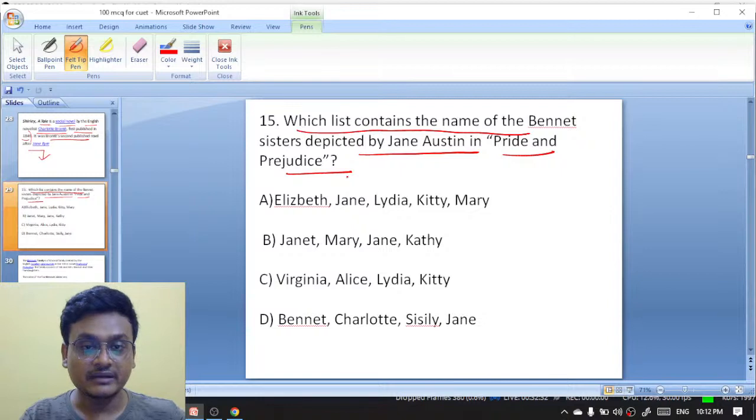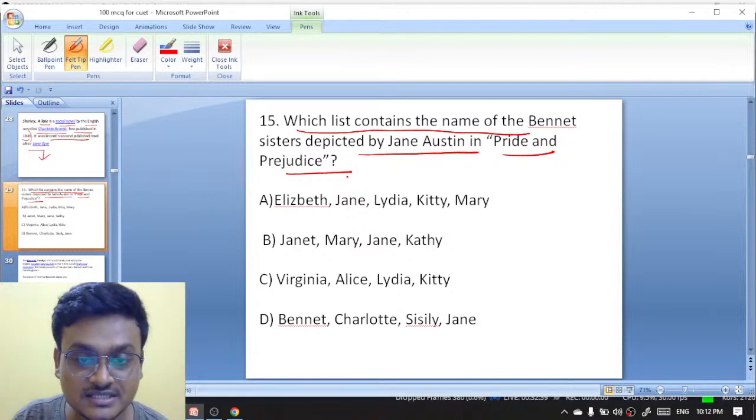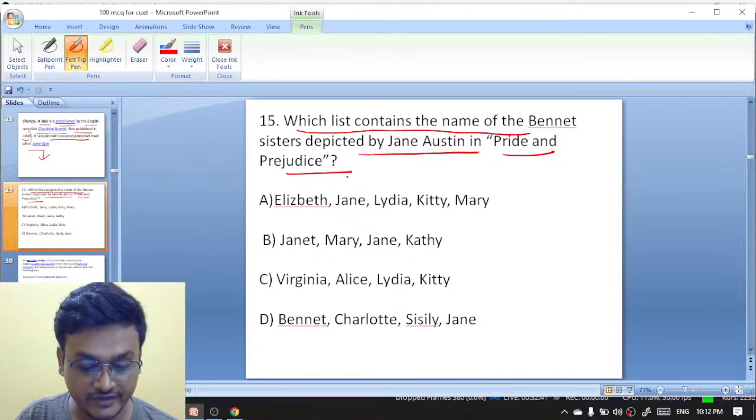Elizabeth, Jane, Lydia, Kitty, Mary... Bennet, Charlotte. Five daughters.